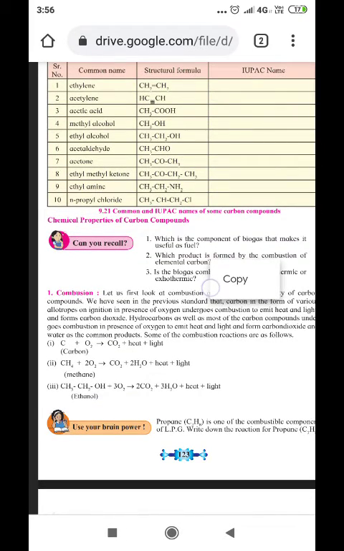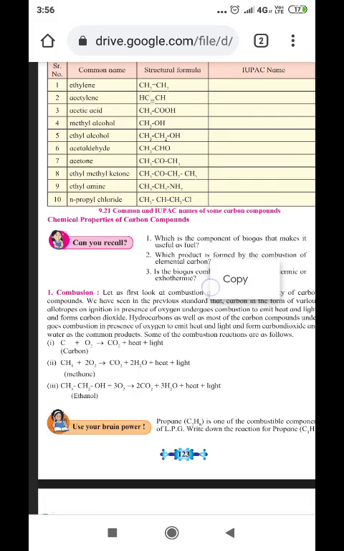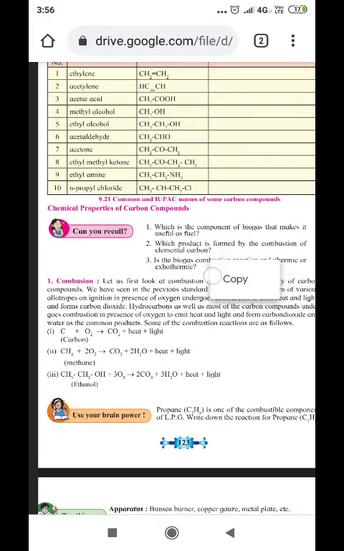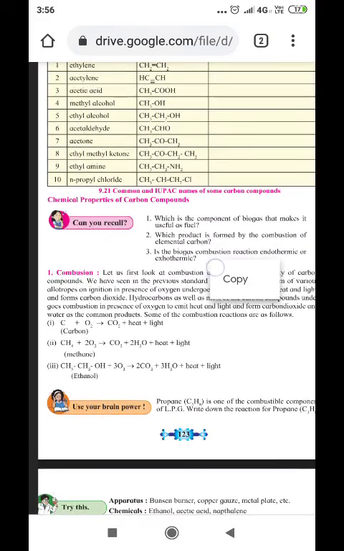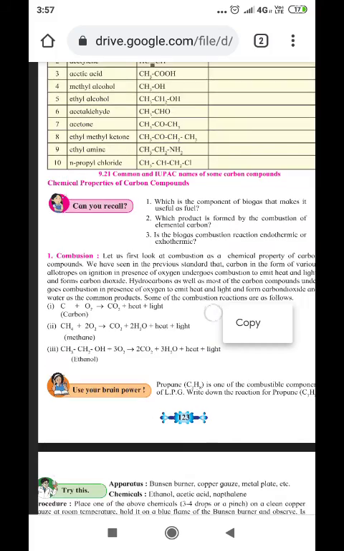Similarly, here methyl alcohol can be written as methane. One hydrogen is replaced by OH group, and therefore IUPAC name is written as methanol. Similarly, ethanol, because functional group is attached to first carbon, and therefore only ethanol is given. Now, similarly, depending upon the functional group remaining, you can write it of your own.